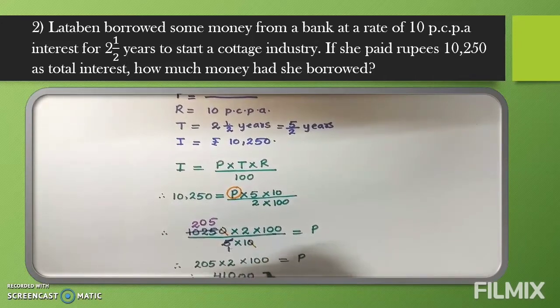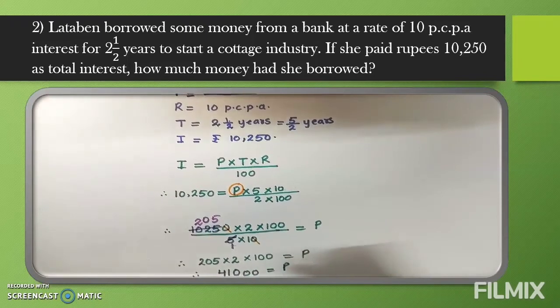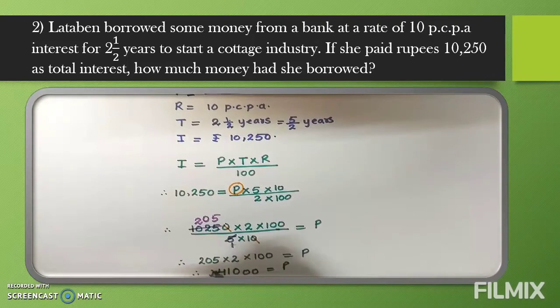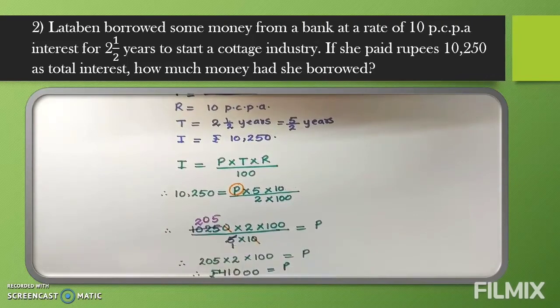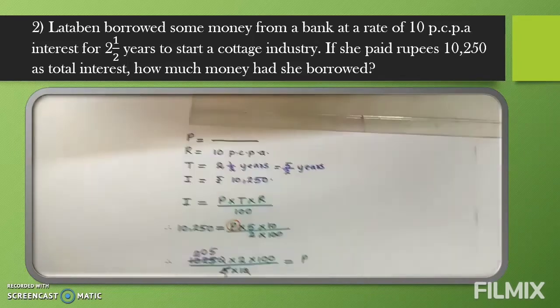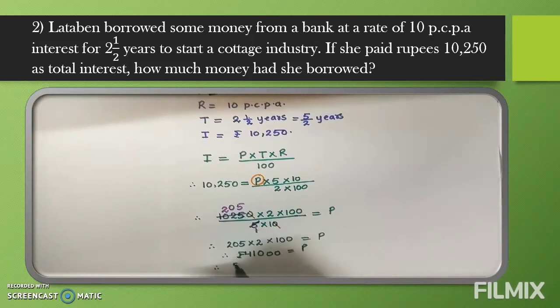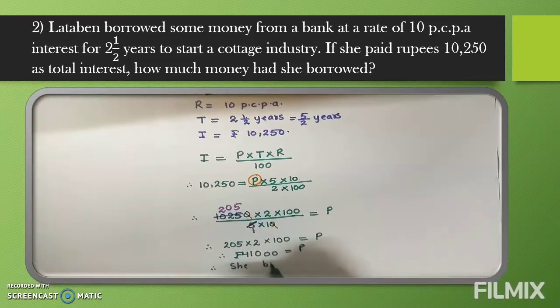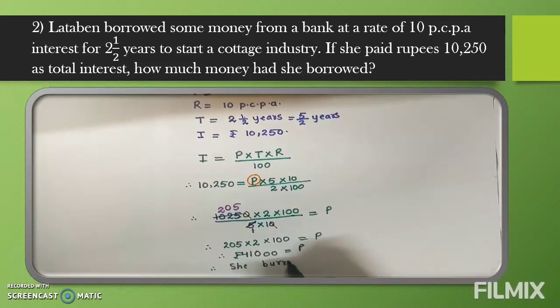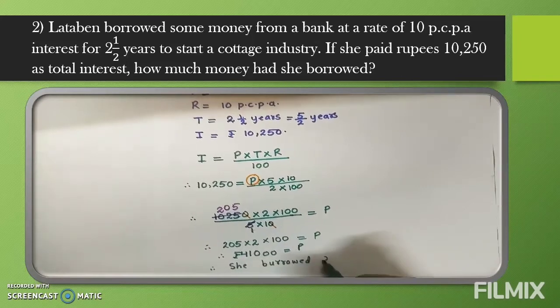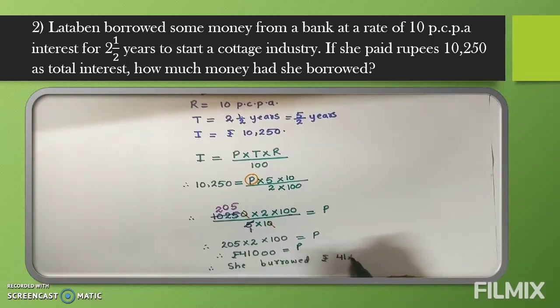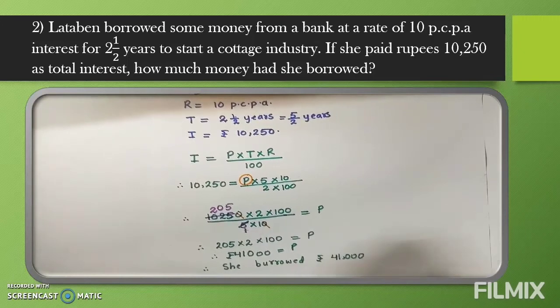And these two zeros we will write, is equal to P. So what is our answer? 41,000 rupees. So what will you write in the final answer? Therefore, she borrowed 41,000 from a bank. What will we write? Therefore, she borrowed rupees 41,000.